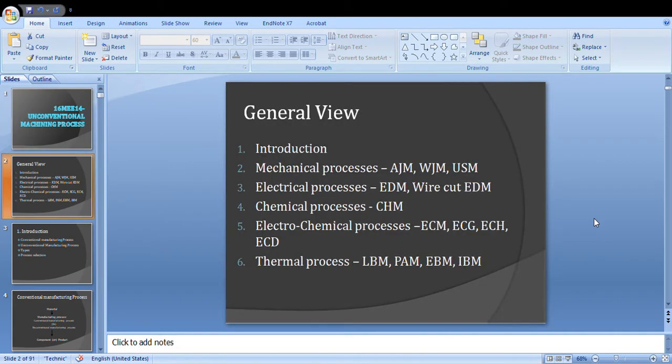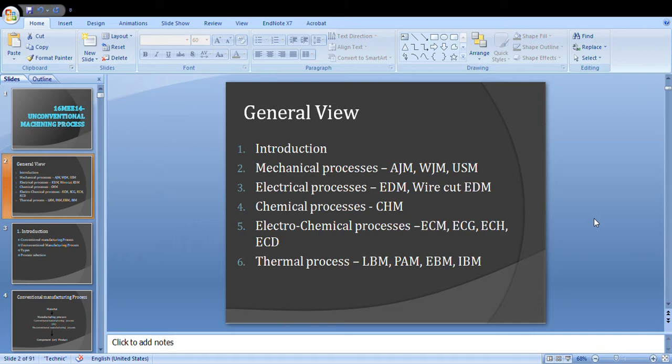It consists of a total of 5 units. The first unit is an introduction to unconventional machining processes, and the second unit is about mechanical processes. In that, AJM, abrasive jet machining, and water jet machining processes we will see in detail. The third unit is about electrical processes: wire cut EDM and the EDM process. The fourth unit is about chemical processes, chemical machining and etching. And the last unit is about thermal processes. So this is the general overview of the unconventional machining process subject.